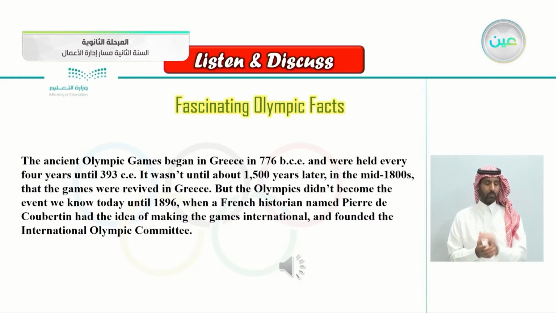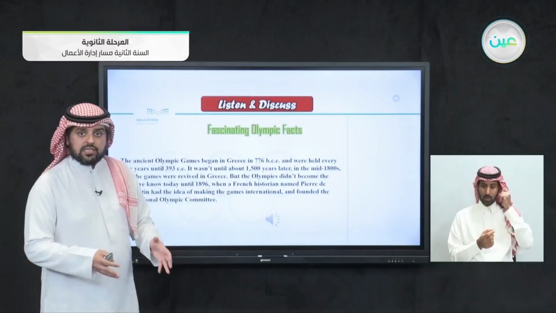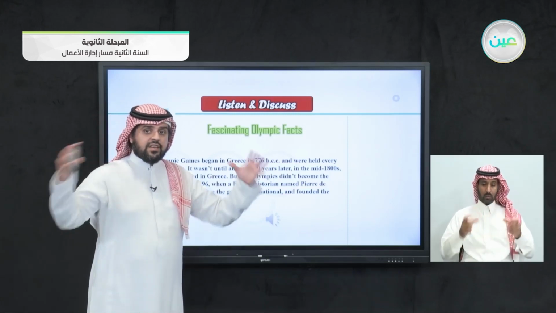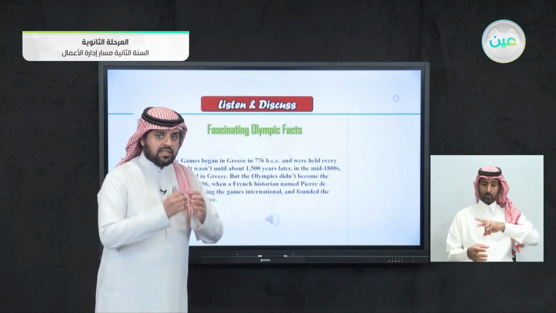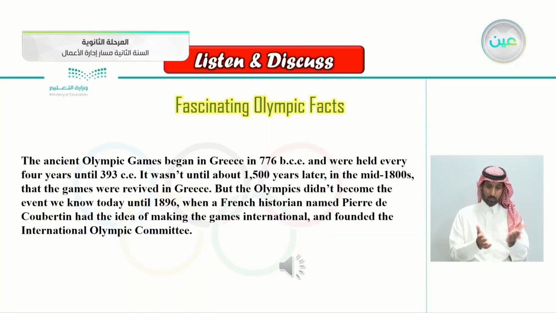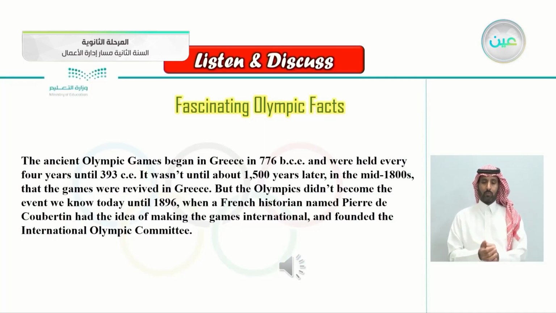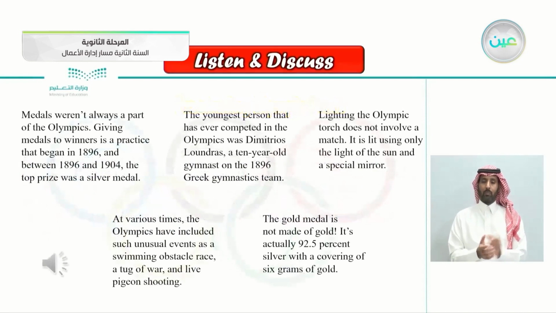So, thanks to this French historian, his name is Pierre de Coubertin, he had the idea of the current Olympic Games that we see today, that some teams from every nation come and compete against each other, as he said here. He had the idea of making the games international. Different countries come and compete against each other, and he founded the International Olympic Committee.